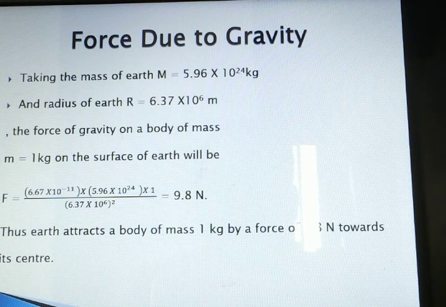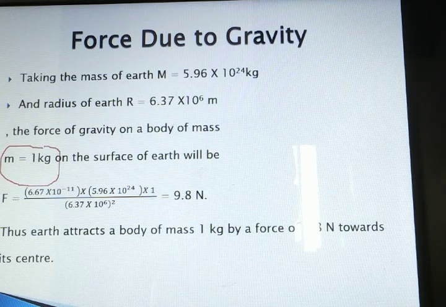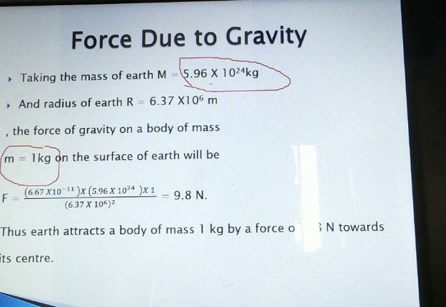Okay. So we can find out the force by which a mass of 1 kg is getting attracted to the mass of the earth, that is 5.96 × 10^24 kg. This is the mass of the earth. You don't have to learn these values, as well as this is the radius of the earth.